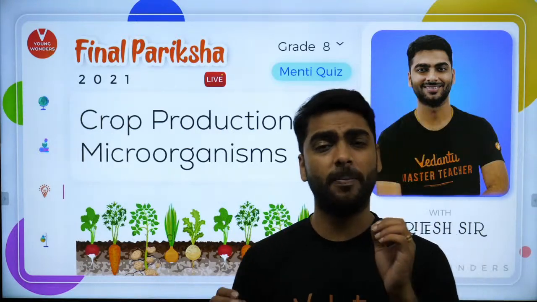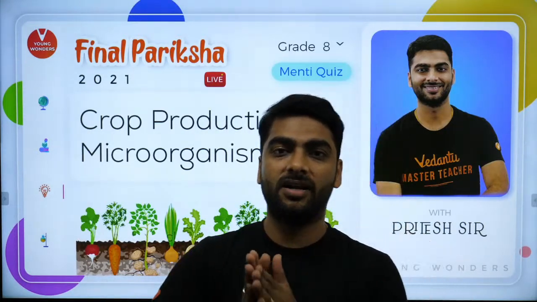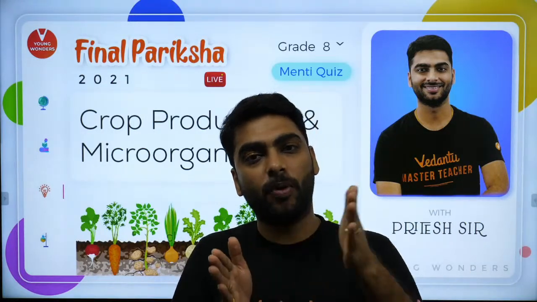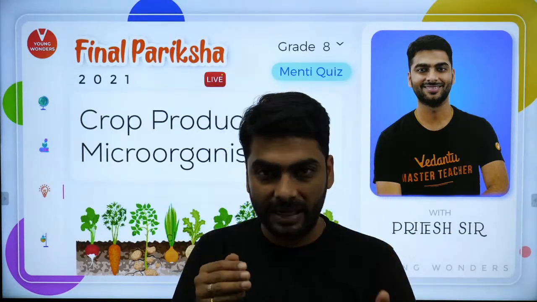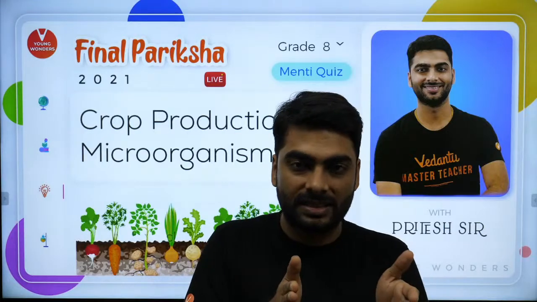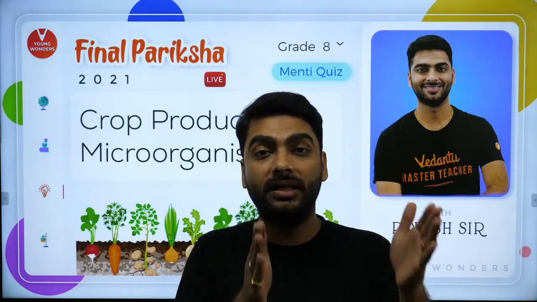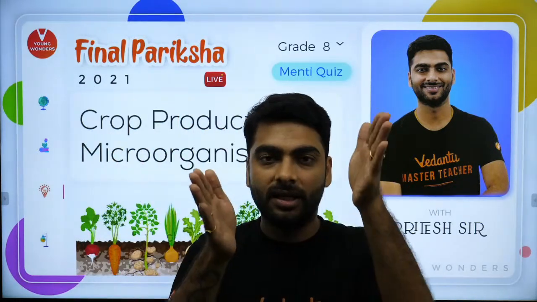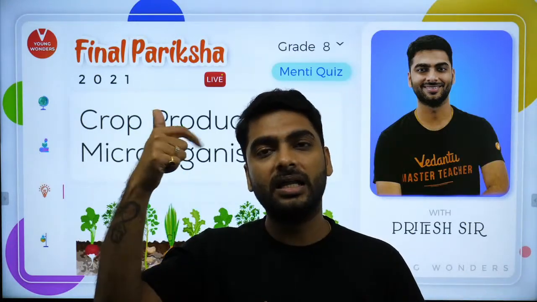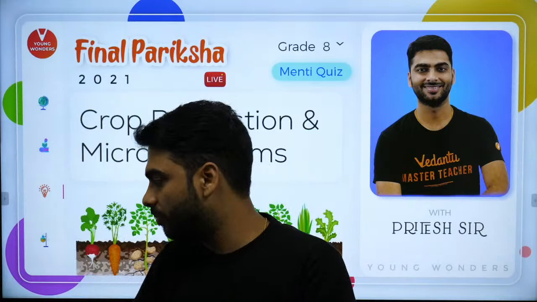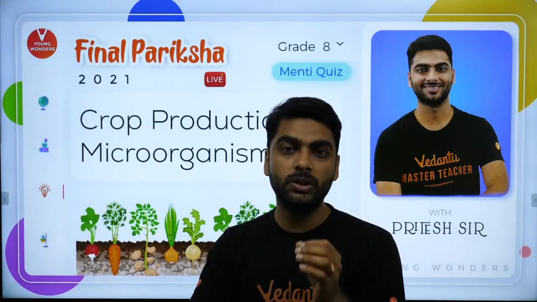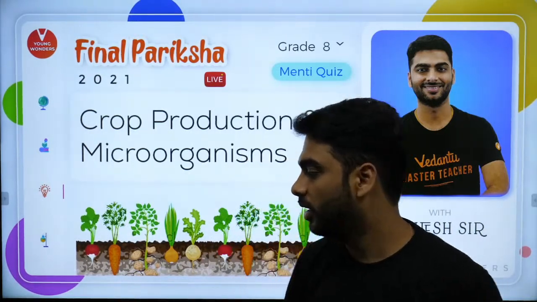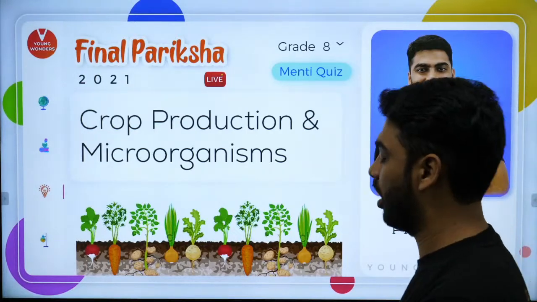Now let me tell you the pattern of the class. First we will revise all the important concepts of these two chapters. Then we will do a Mentimeter quiz. Then we will come back to the slides and revise all the important terms. And then we will again do the Mentimeter quiz. So it's learning, quiz, learning, quiz. Got it? Are you with me? Okay. So let's start with Crop Production and Management and Microorganisms: Friend and Foe.